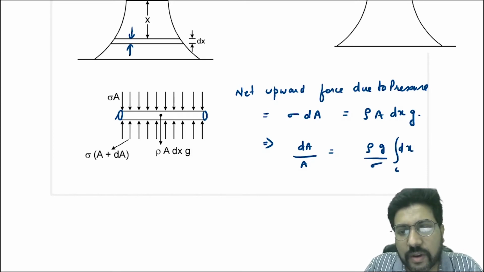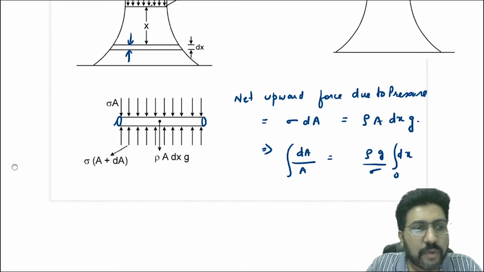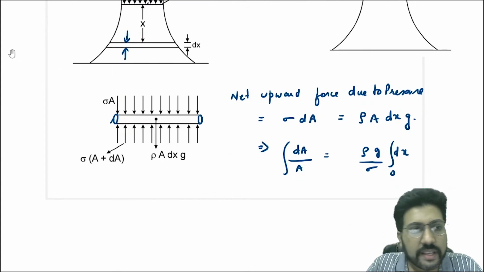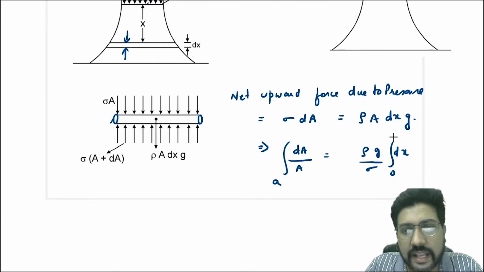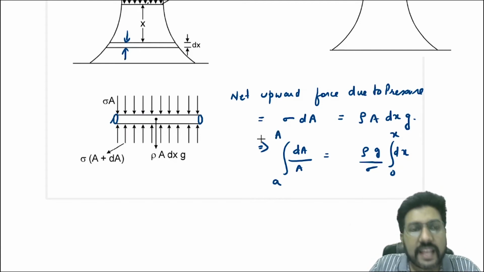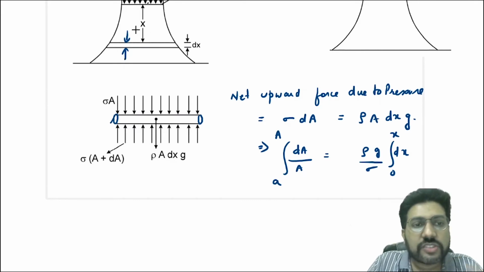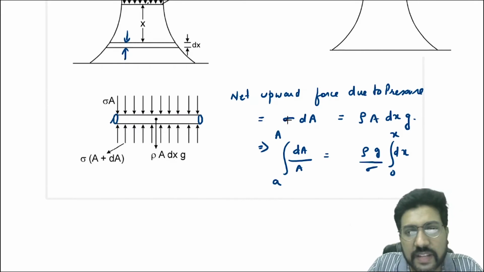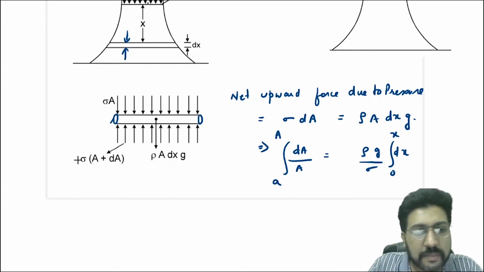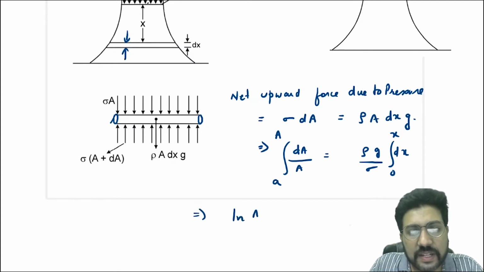Now at x equal to 0, the area is given as small a. And at any x, we need to find the area as a function of x. How should the area vary at every point so that the stress remains the same? That is why we have taken the stress to be constant. So you will say ln capital A by small a.